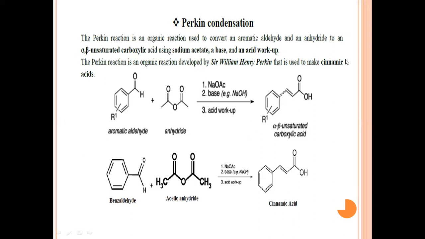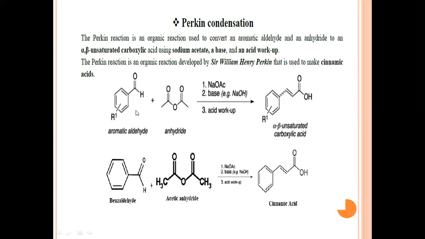So what is this condensation particularly? Here we react the aromatic aldehyde, that is benzaldehyde, with the anhydride molecule in the presence of sodium acetate and a strong base, sodium hydroxide, to form an alpha-beta unsaturated carboxylic acid.